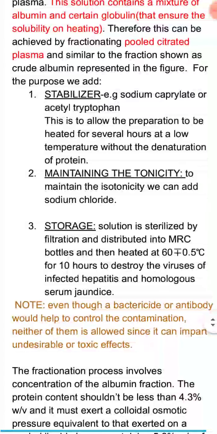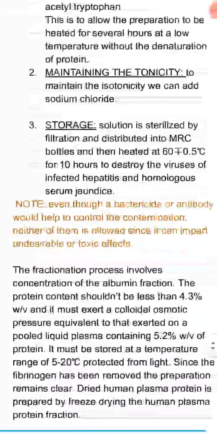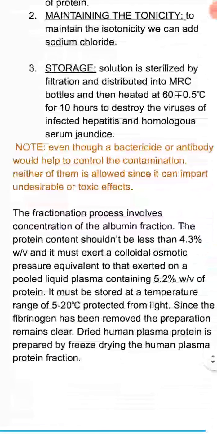Even though we could add a bactericide or antibody to this preparation, we are not adding either of them. The reason being, they can impart undesirable or toxic effects, because of which we don't add any of them.